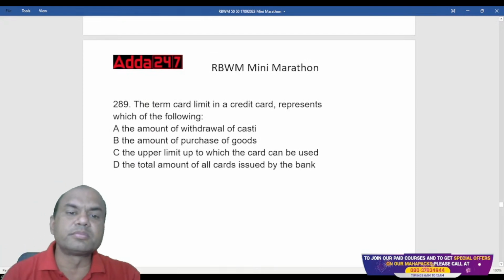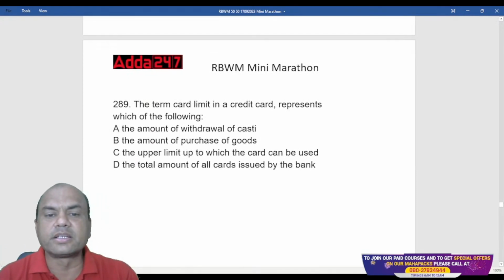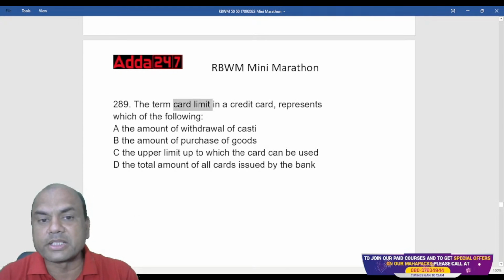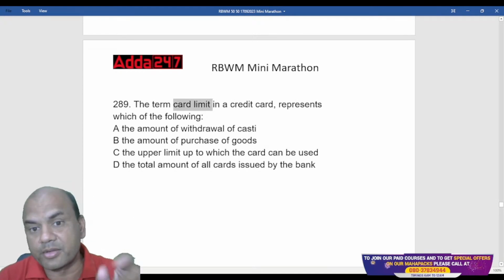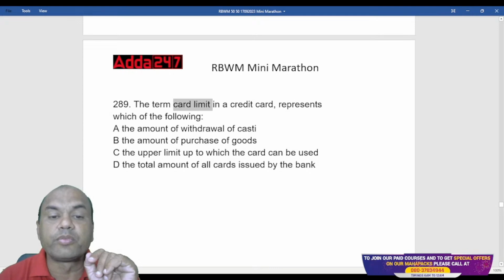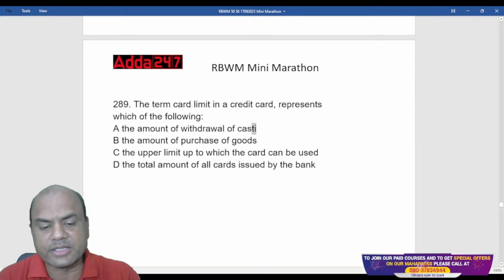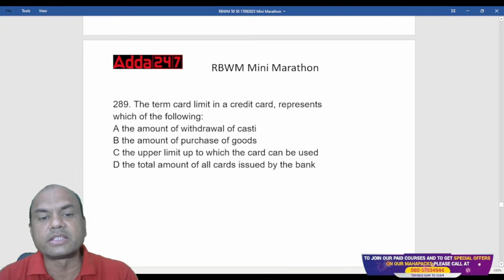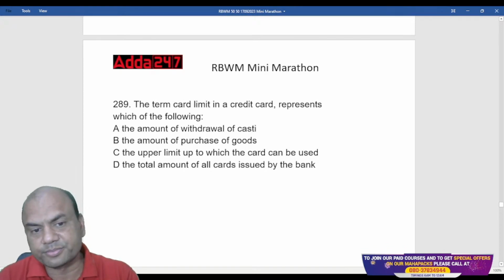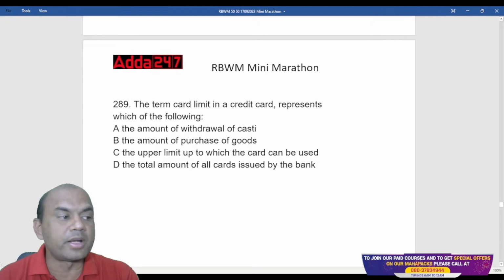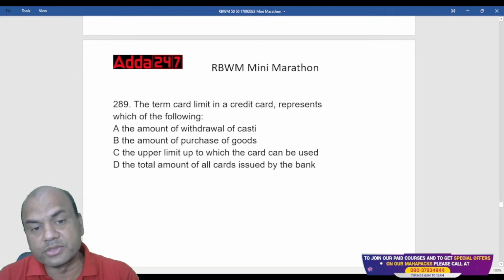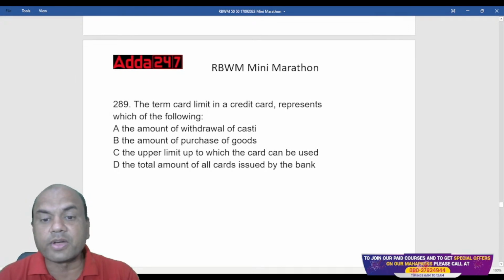The term credit card limit in a credit card represents which of the following? The amount of withdrawal of the cash, the amount of purchase of the goods, the upper limit up to which the card can be used, or the total amount of cards issued by the bank.